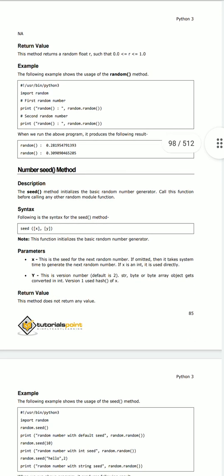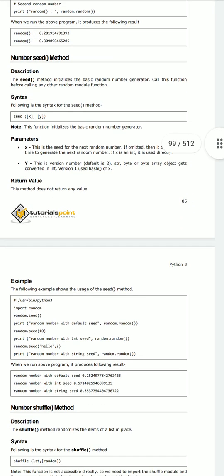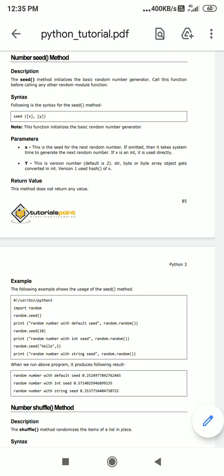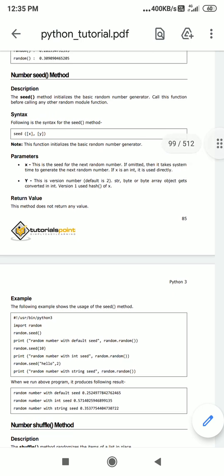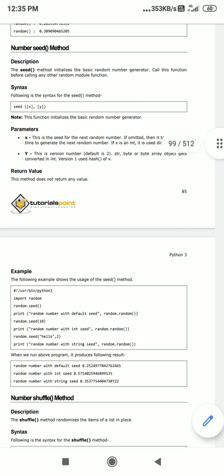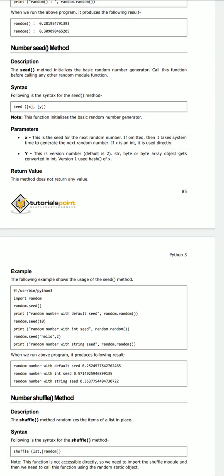Next we have another method in this random module called the seed function. By using the seed method, we initialize the basic random number generator, and as soon as you call this, we get the pair of values as seed of x comma y. Here x is the seed for the next random number, so this generates the seed for the next random number. And y is the version number 2, that is the format it returns.